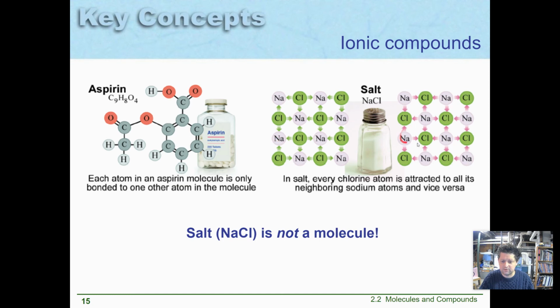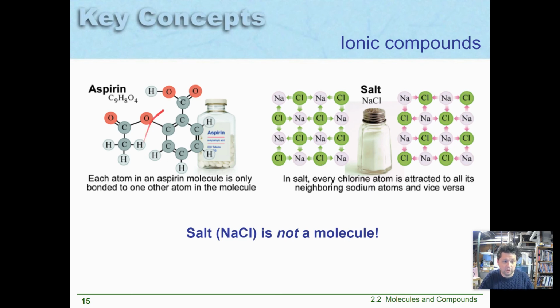And when you mix it with chlorine, it shares electrons rather than bonding with each other. And so sodium is attracted to chlorine, and chlorine is attracted to sodium.